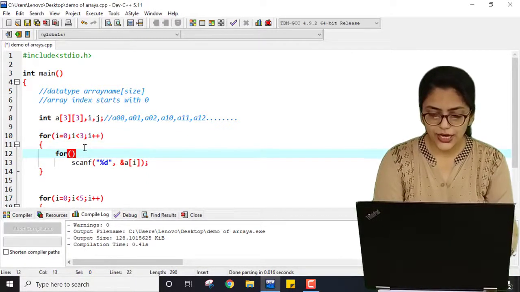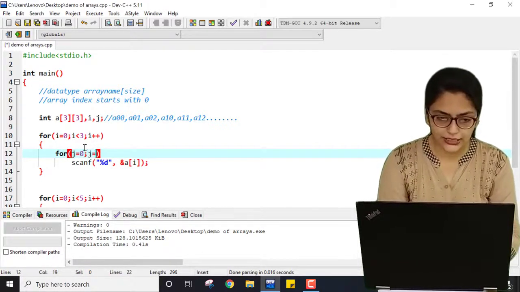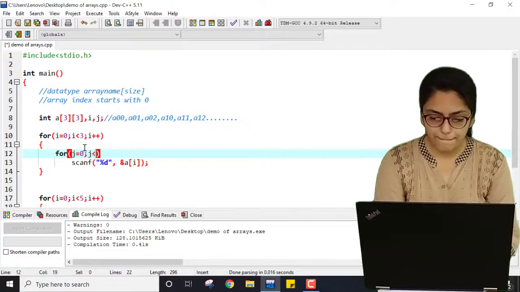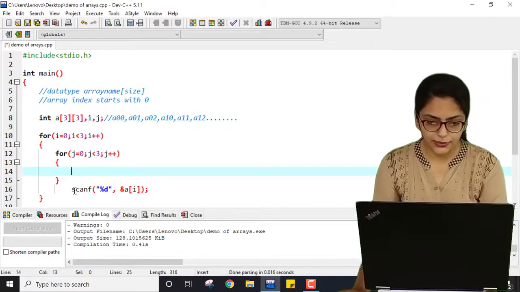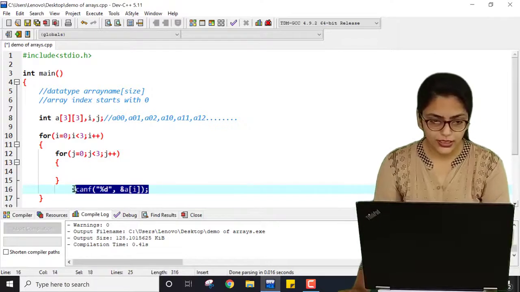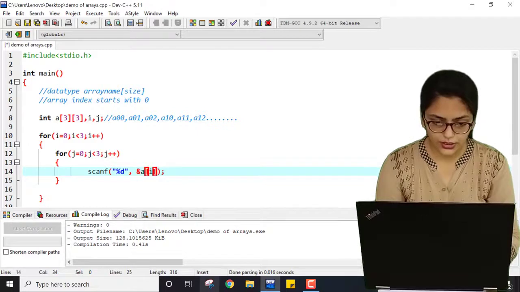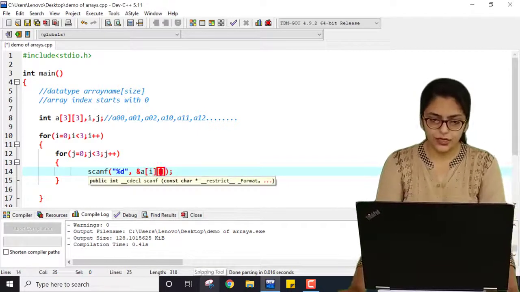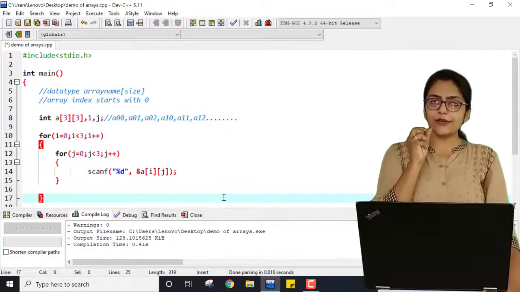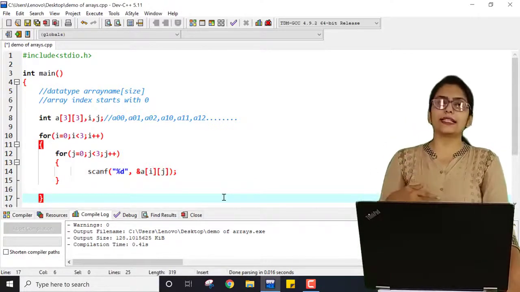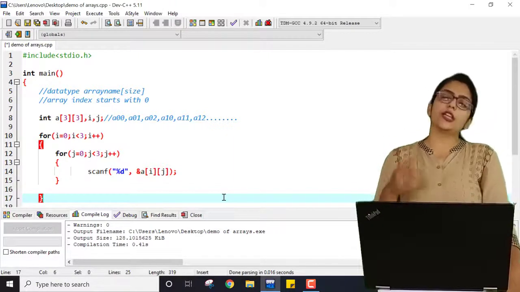So for j equal to 0, j less than 3, j plus plus. And this scanf must be inside this, and here I have to write j. Do you understand this logic or not? For i equal to 0, the inner loop will execute 3 times, for j equal to 0, j equal to 1, j equal to 2.